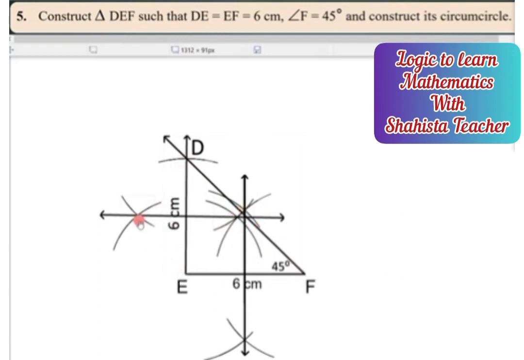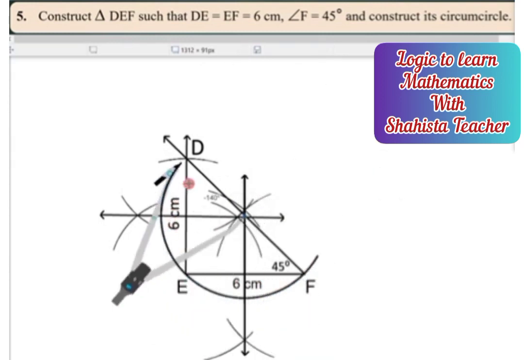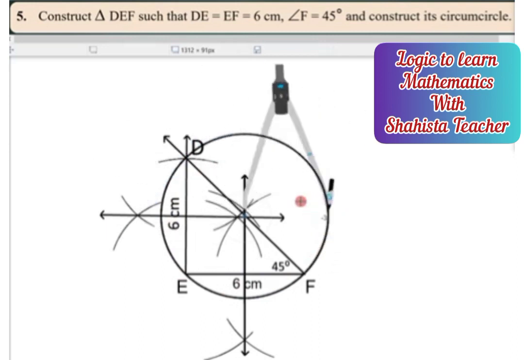With the help of that intersection point we can draw the circumcircle. Yes, from here we are drawing the circumcircle. See how easily it is moving now. So now we are drawing the circumcircle. Is that clear, my dear students? So simple and easy to draw all this now.